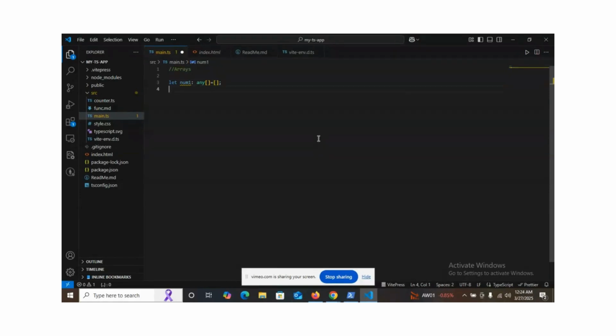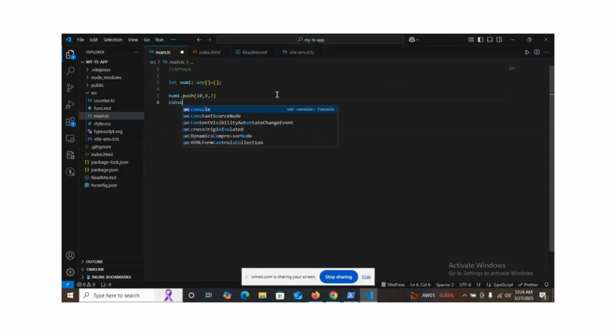I want to add things into the array. So I can do the normal number one dot push, which is an array method that pushes an item. What are you pushing? Because it's any, I can push anything: 10, 9, 7. After I do this, I can simply run it.